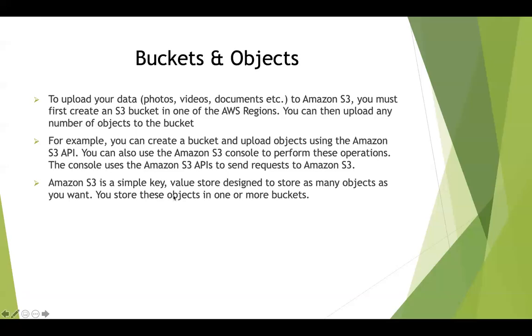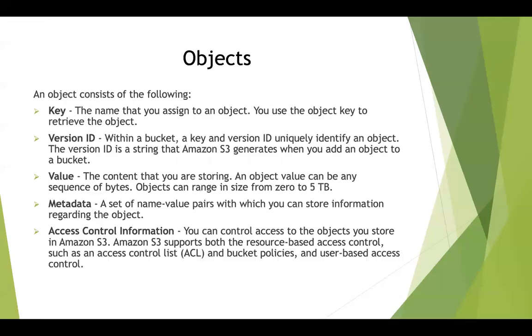So just in one sentence, again, to repeat what a bucket and an object are: a bucket can be considered something like your C drive or D drive of your laptop, and then you can go ahead and create folders within that, and at the same time you can upload objects to those folders or directly to C drive or D drive. Right?